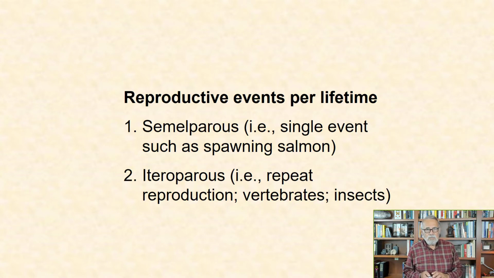Iteroparous species, on the other hand, breed more than once and thus exhibit age-specific patterns of reproduction. Examples include most vertebrates, mammals, birds, reptiles, amphibians, and fish, but also humans, of course, and most species of insects.